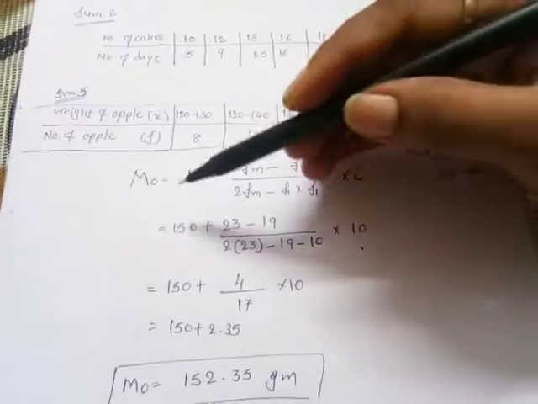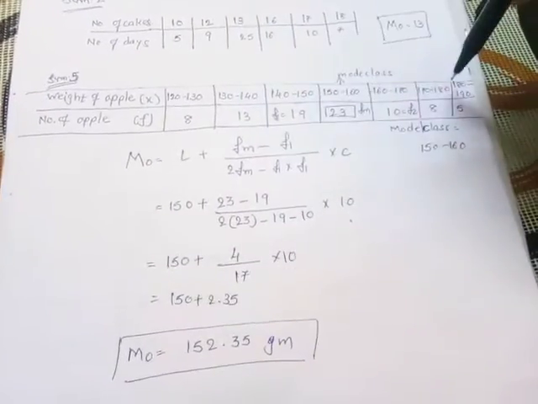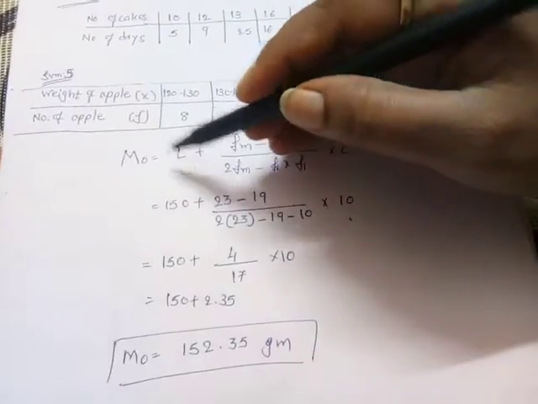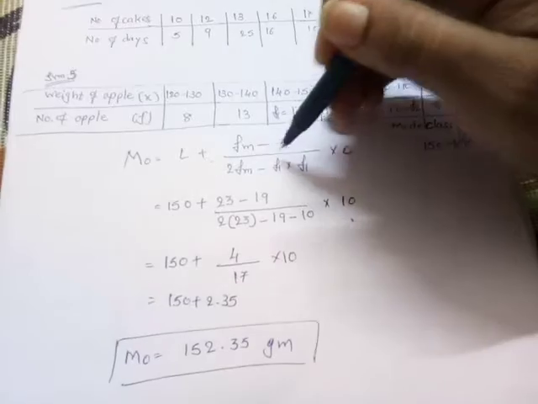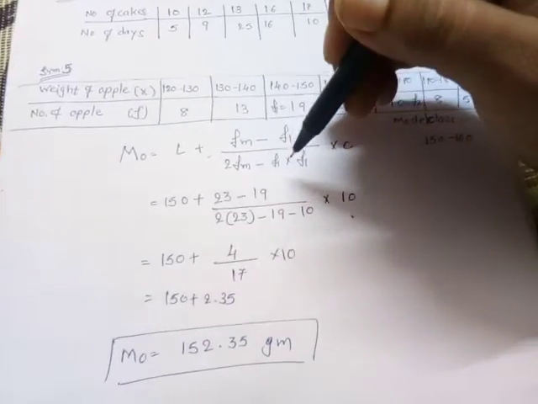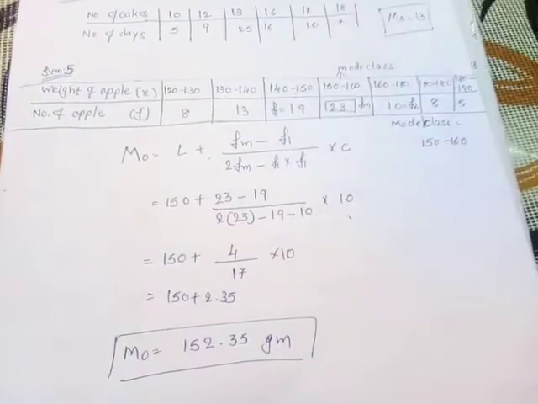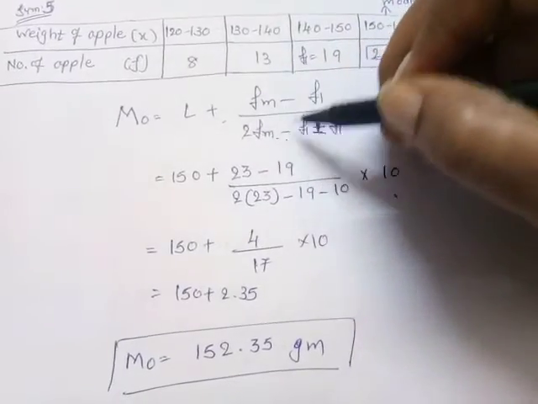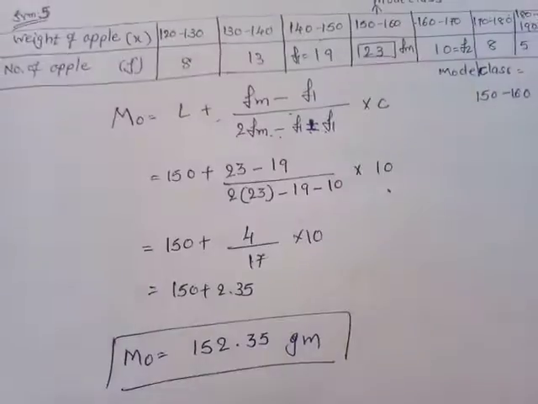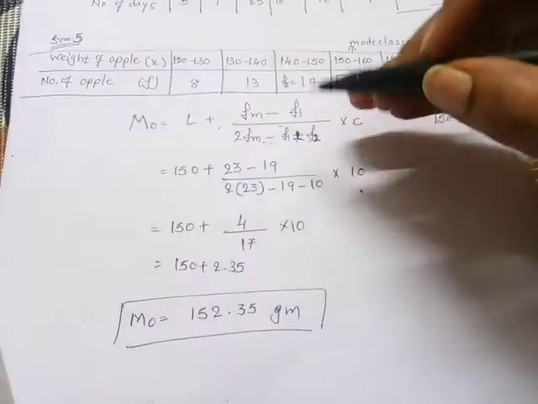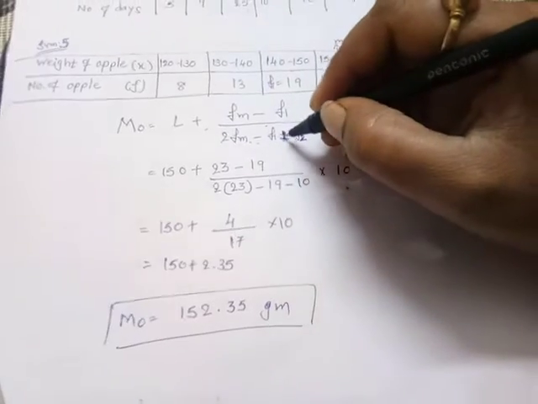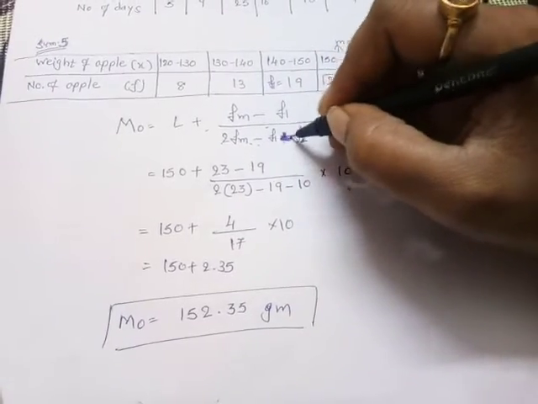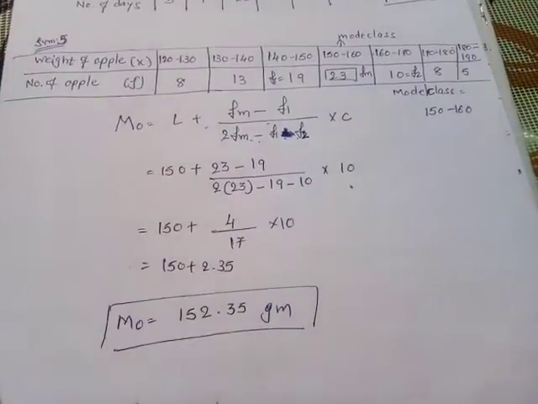So see the solution over here. Now we have written the table which is given. Then we write down the formula MO equals L plus Fm minus F1 upon 2Fm minus F1 minus F2. Now L means lower limit.